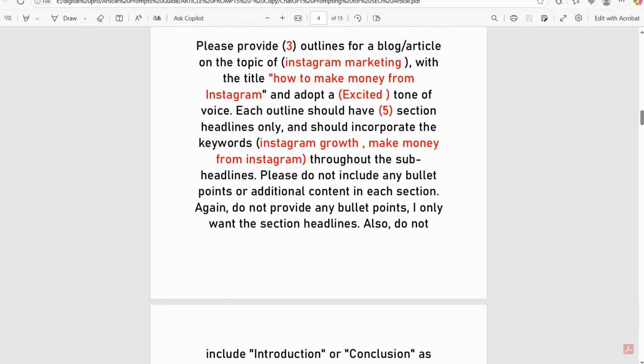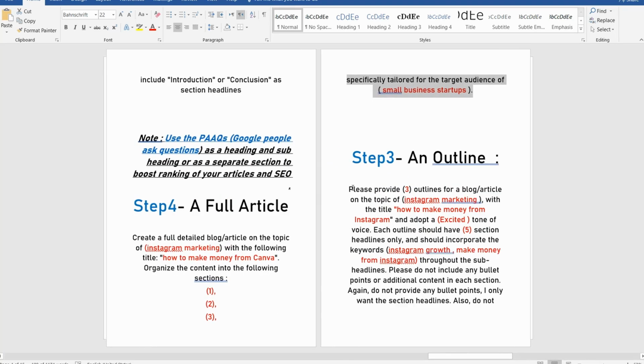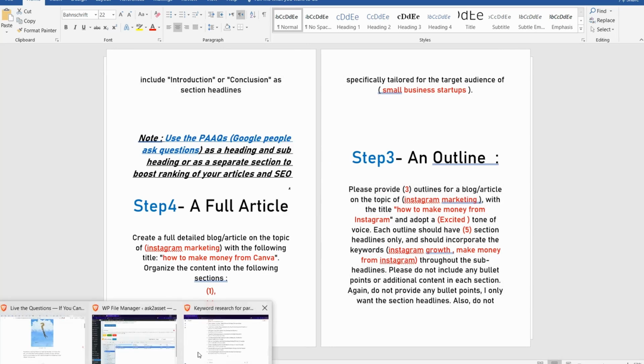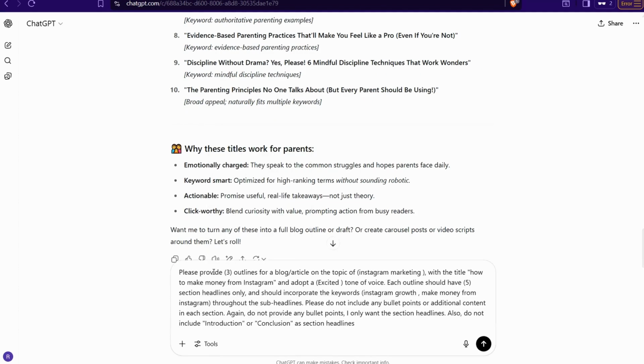So here in this PDF, that's the outline of your article, like the structure, headings, subheadings, and so on, to be also SEO optimized and comprehensive. So we can get the third one, okay, like this one. Copy and go to ChatGPT again, and just insert your inbox in between brackets, like please provide. For sure you can make one quickly, okay. If you want to make a variety of outlines to choose from, it's better for you.